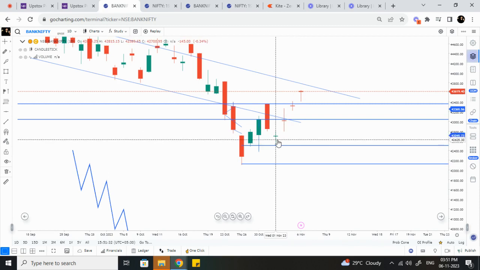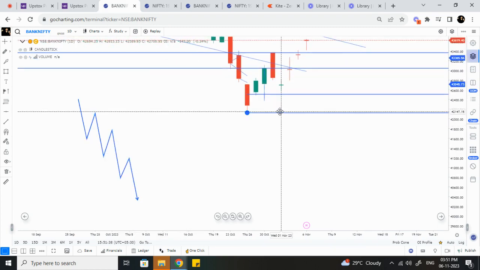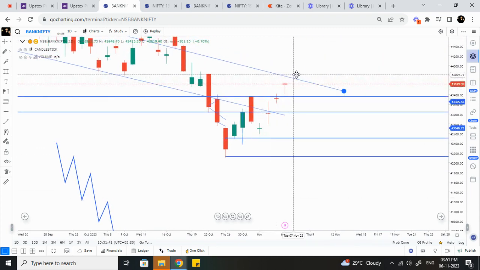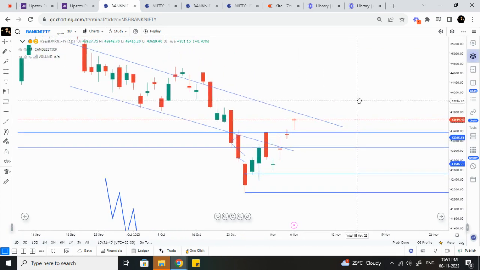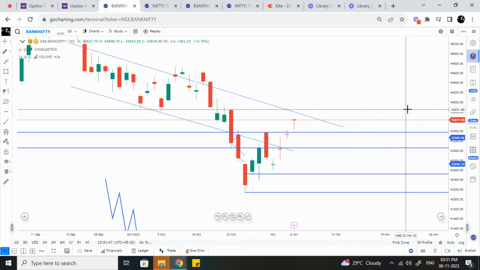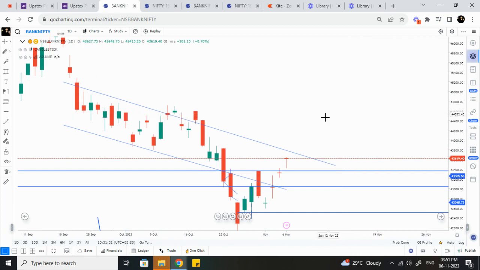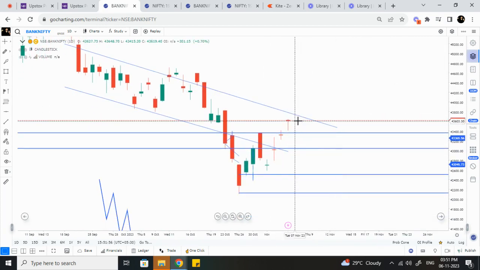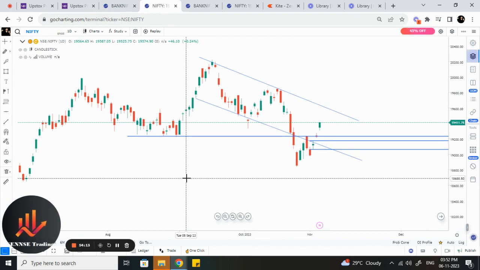But rather than moving down, the buyers came in the pre-market session, and they reversed this particular trend. I still cannot say that it is completely moving upwards, because the major levels of 43,800 and 44,000 need to be taken out for the market to be completely reversed and moving in an upward direction. That level is not yet taken out, so we'll have to wait and watch what happens in Bank Nifty. Coming to Nifty 50,